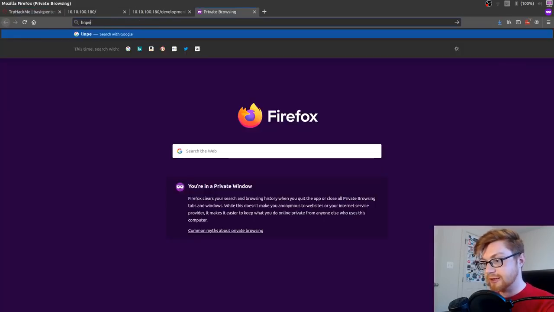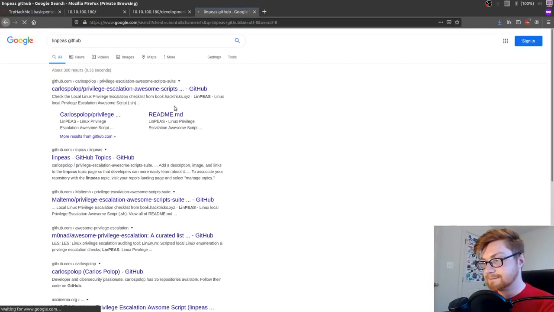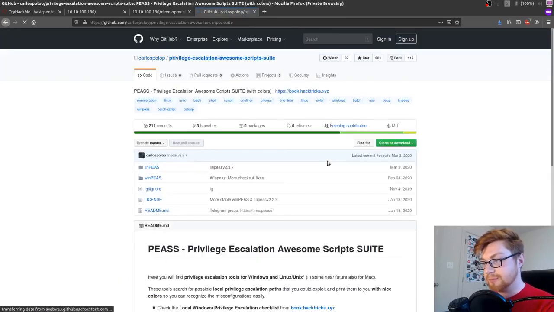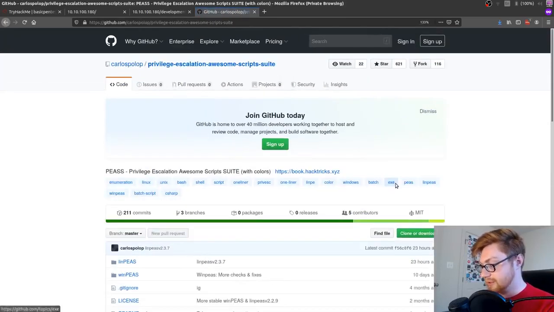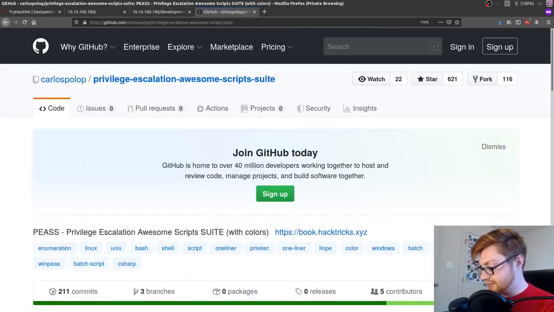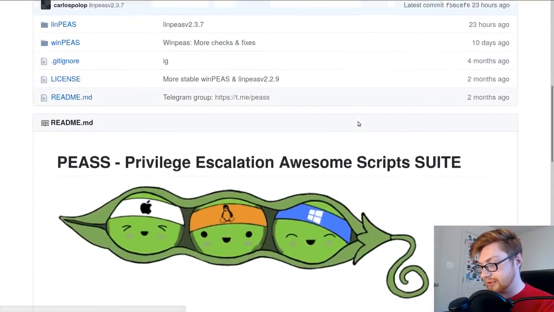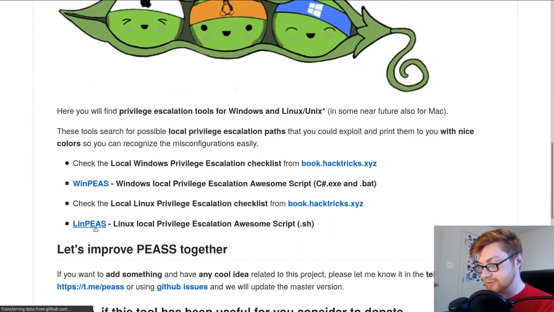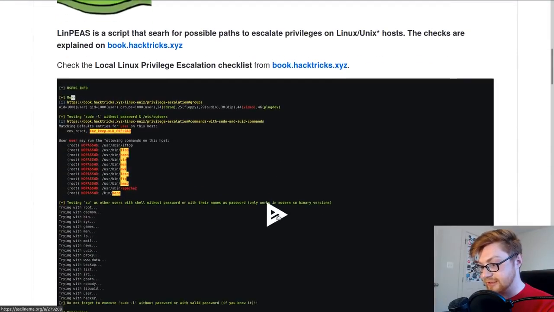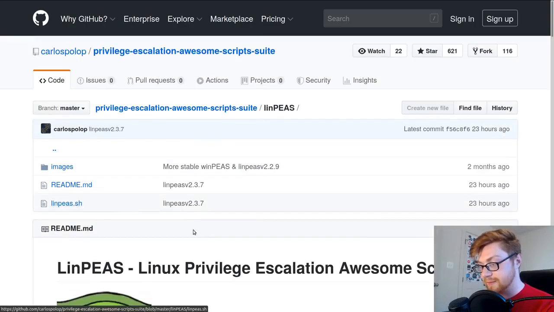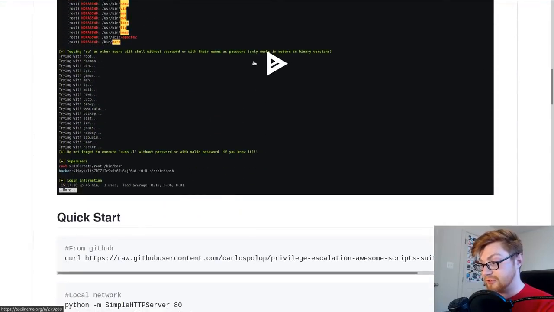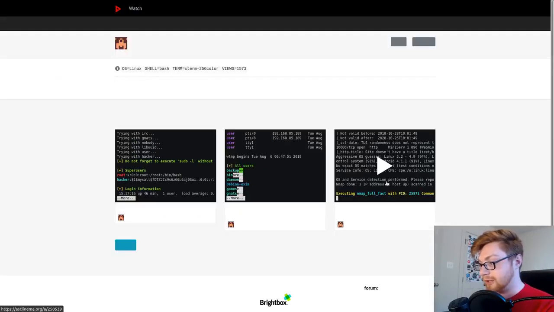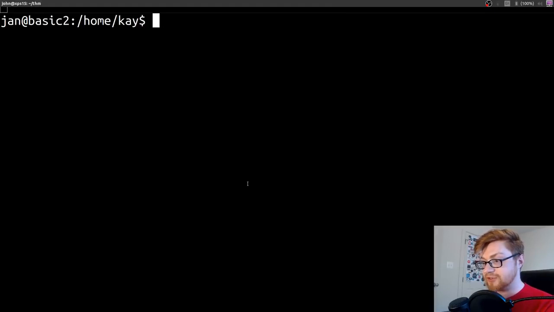I can show you that. Linpeas GitHub. One of the privilege escalation awesome scripts. These are hilarious. I love that image. And linpeas will let us do this in Linux. It has a sh script we could just go ahead and run. And it's pretty pointed. It gives you a nice highlighted color output as to what things could be used as a potential privilege escalation vector, etc., etc.